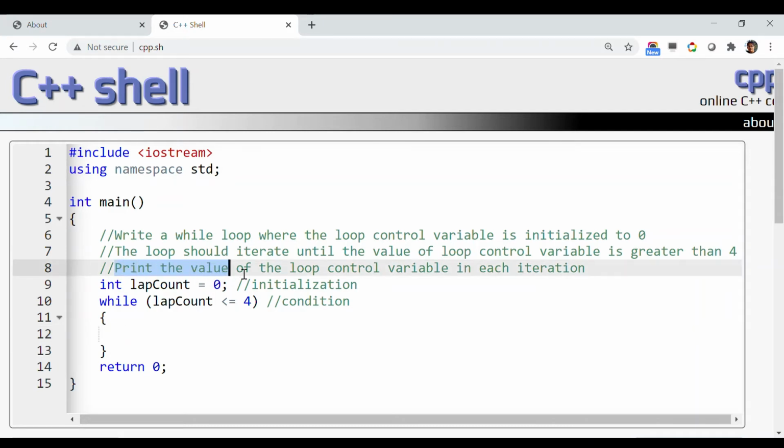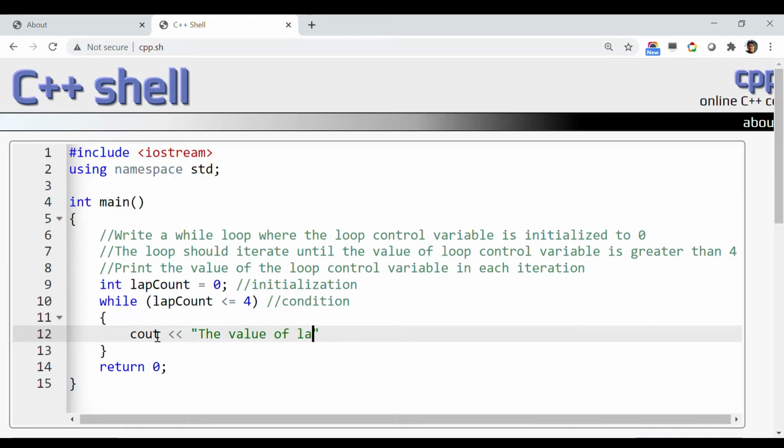We want to print the value of the loop control variable in each iteration, that is, the value of lap count. So let's write down cout, the value of lap count equals, lap count. That's what I want to do.